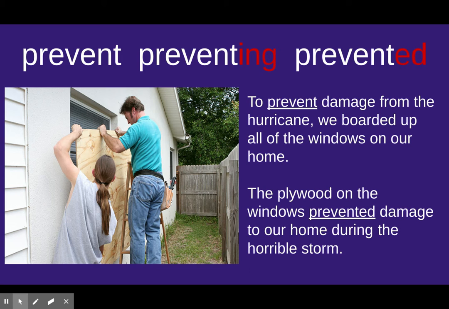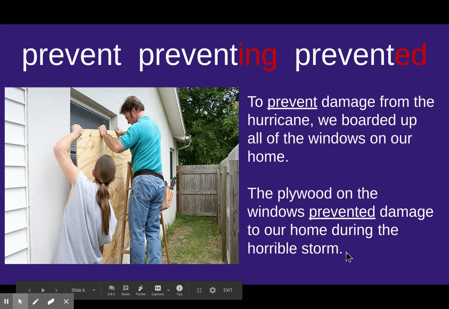The next one is prevent, preventing, or prevented. It is also a verb. To prevent damage from the hurricane, we boarded up all of the windows on our home. So they're boarding up the windows so that the rain and the wind doesn't break the windows out. And they're preventing it, meaning stopping something from happening. The plywood on the windows prevented damage to our home during the horrible storm. All right. And remember, prevent means to stop it before it happens.